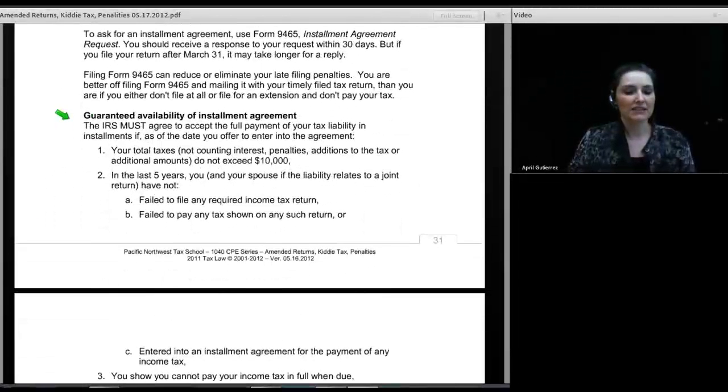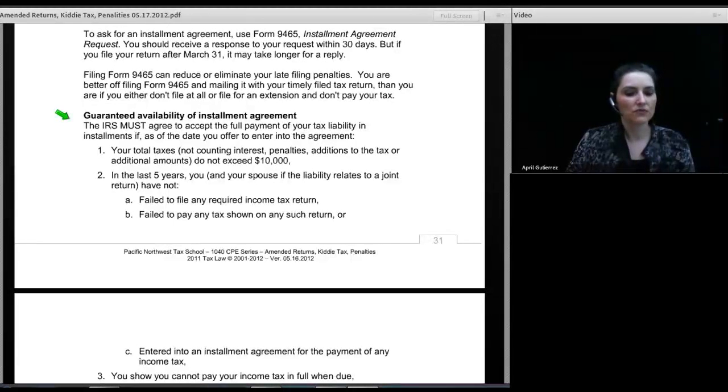And it happens to be this form has guaranteed acceptance rules, so that if the form is filed, there are certain situations where the IRS will absolutely accept it. I don't know that I've ever had a client turned down, and frankly, I'm sure lots of my clients don't meet the criteria, but essentially the IRS is triggered to accept the form. It's a very easy process.